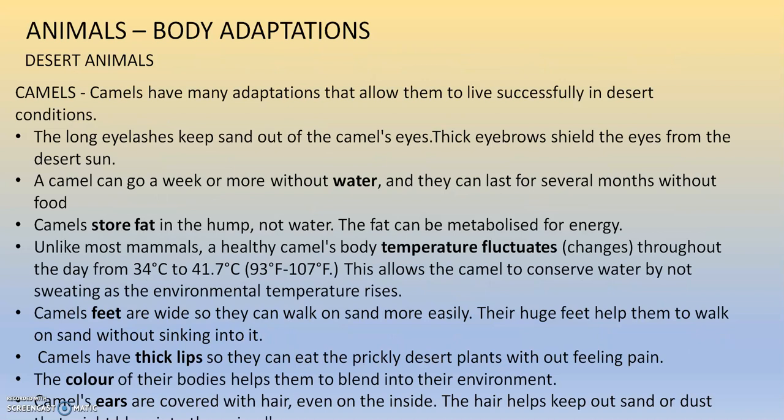Now, when we talk about desert animals, the first animal is the camel. We immediately think about the camel when we talk about the desert. So camels have many adaptations that allow them to live successfully in desert conditions. The long eyelashes keep sand out of the camel's eyes. Thick eyebrows shield the eyes from the desert sun.